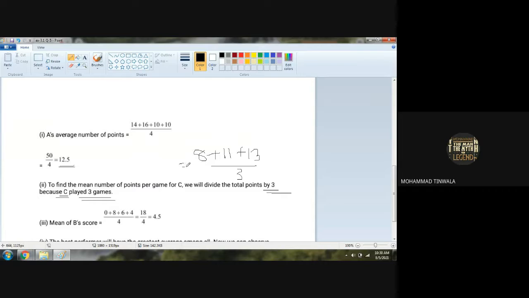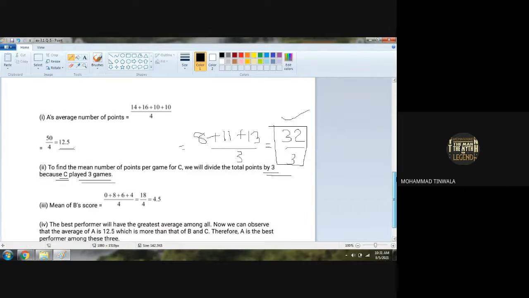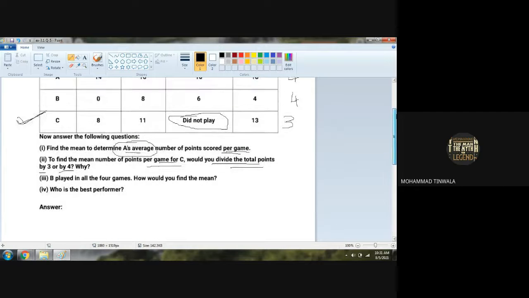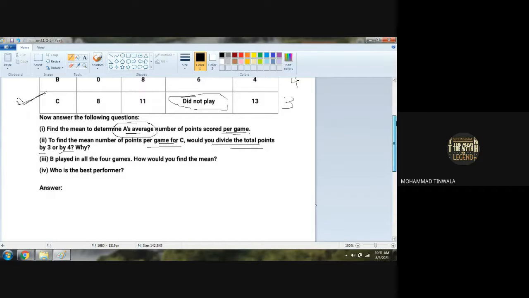Am I correct, girls? So 13 plus 11 is 24, plus 8, 32 divided by 3. Whatever answer we get in decimal will be the average of player C.